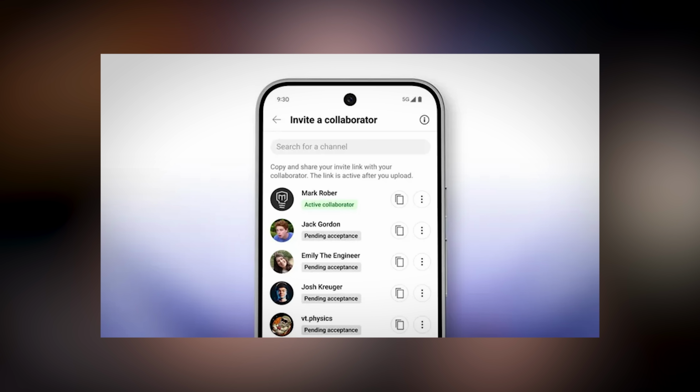Next is a collaboration feature. Some people on the platform already have this, but basically when it comes to the collaboration feature, you're going to be able to make a video and then share that video across multiple channels that you're collaborating with. As of right now, the host is going to get the AdSense, so the person that actually uploaded the video, but everybody that's a part of that collaboration will get the views and the watch time for that.